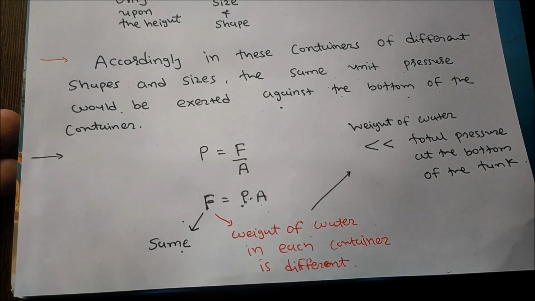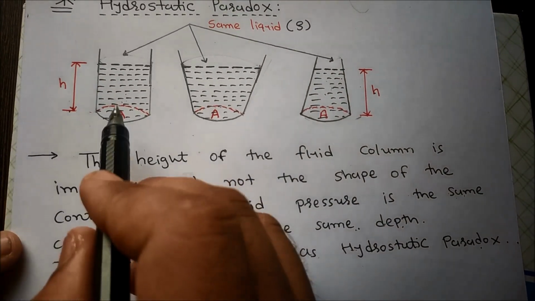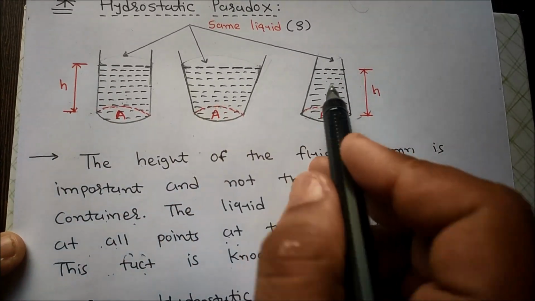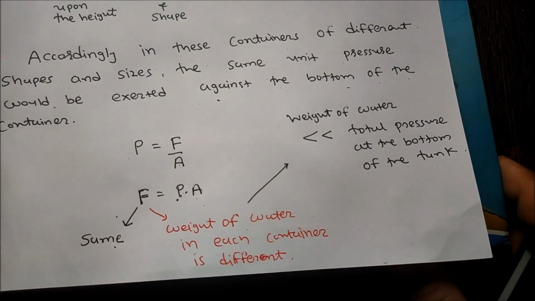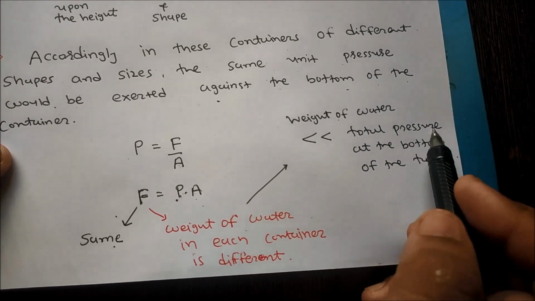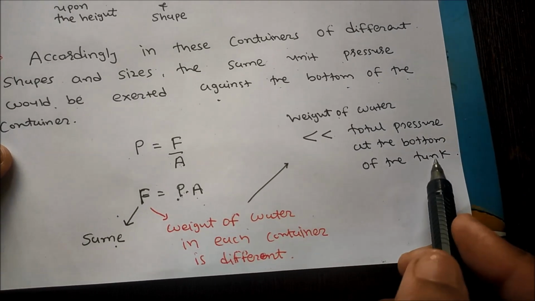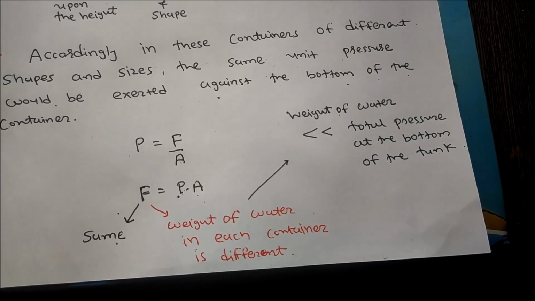But the weight of water in each container is different because the shape and size of these containers are different. So the hydrostatic paradox is the condition in which the weight of water is much less than the total pressure at the bottom of the tank. This condition is known as the hydrostatic paradox.